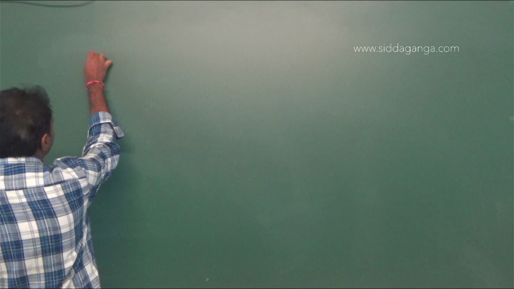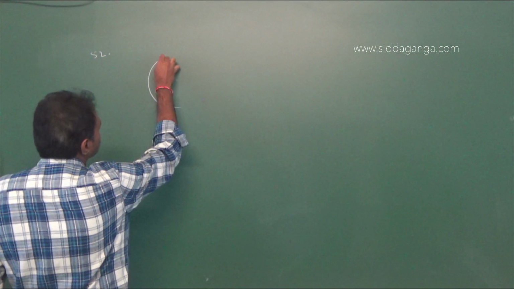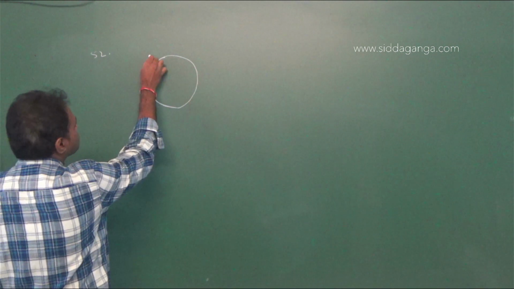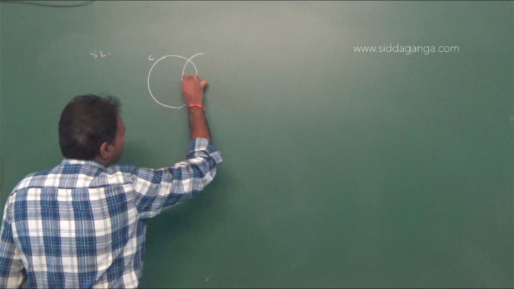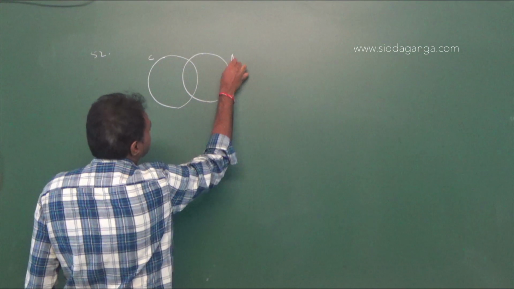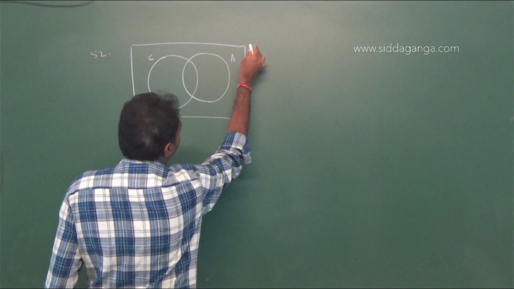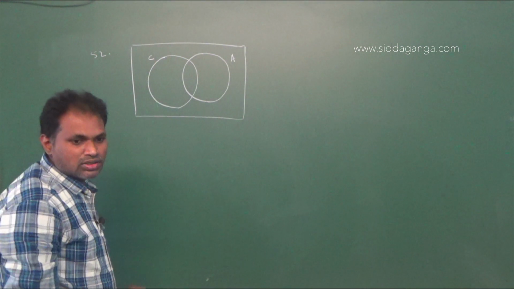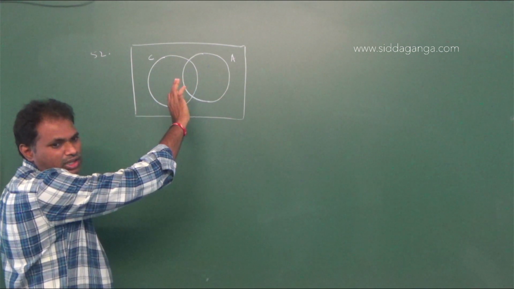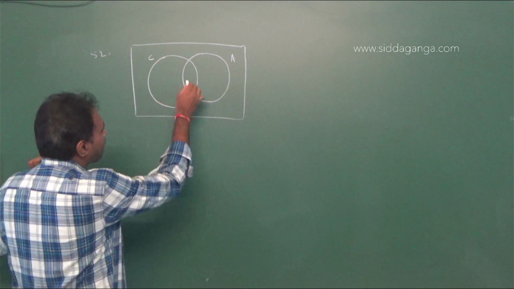Here, problem number 52. Here, this circle shows Americans who like cheese, I am taking C, and this circle represents Americans who like apples, I am taking A, and this is the universal set. Americans who like both cheese and apples is x percentage given.